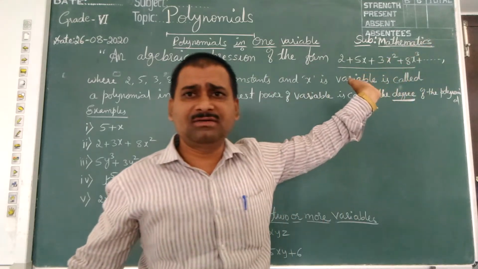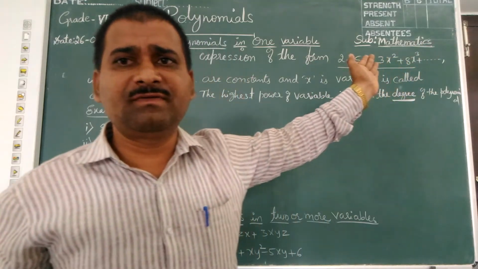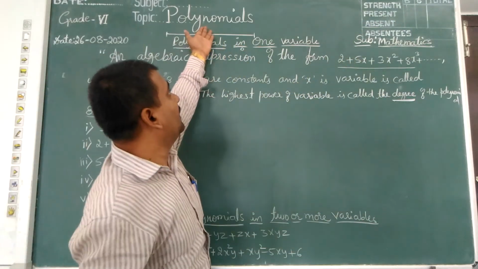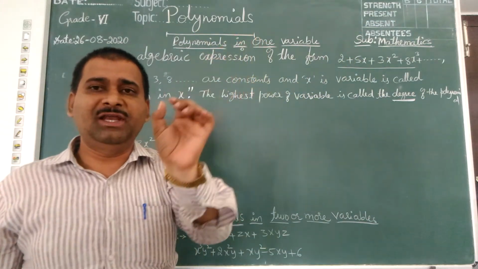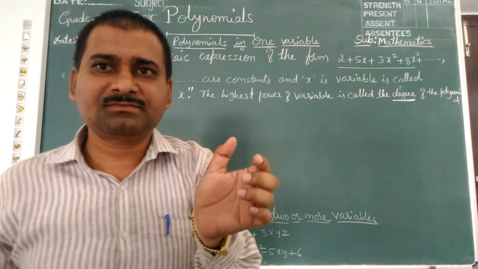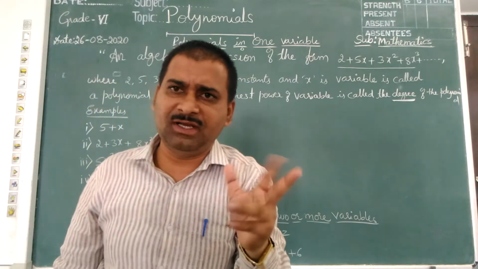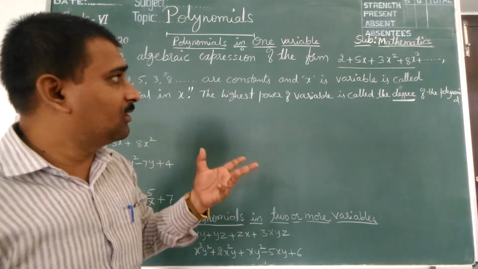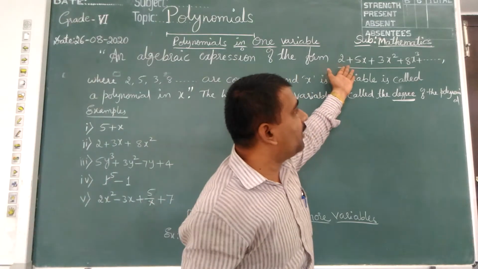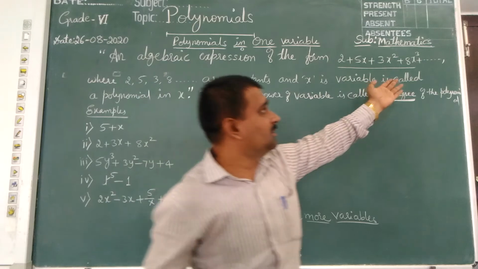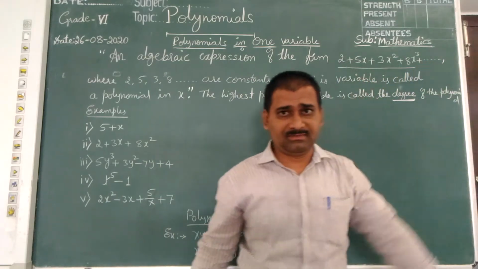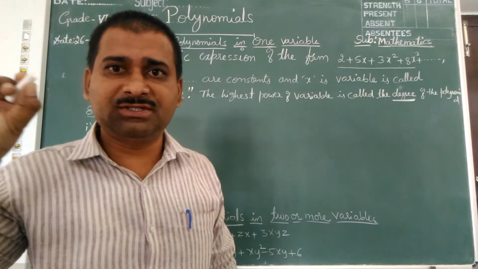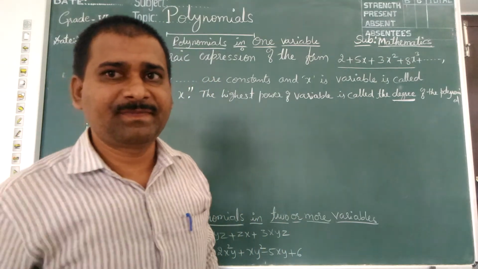You can write as many terms as you want, because it is a polynomial. The meaning of poly is also many. Monomial 1, binomial 2, trinomial 3, tetranomial 4. Here in polynomials, the terms do not end. Dash dash dash dash shows that the terms never end.